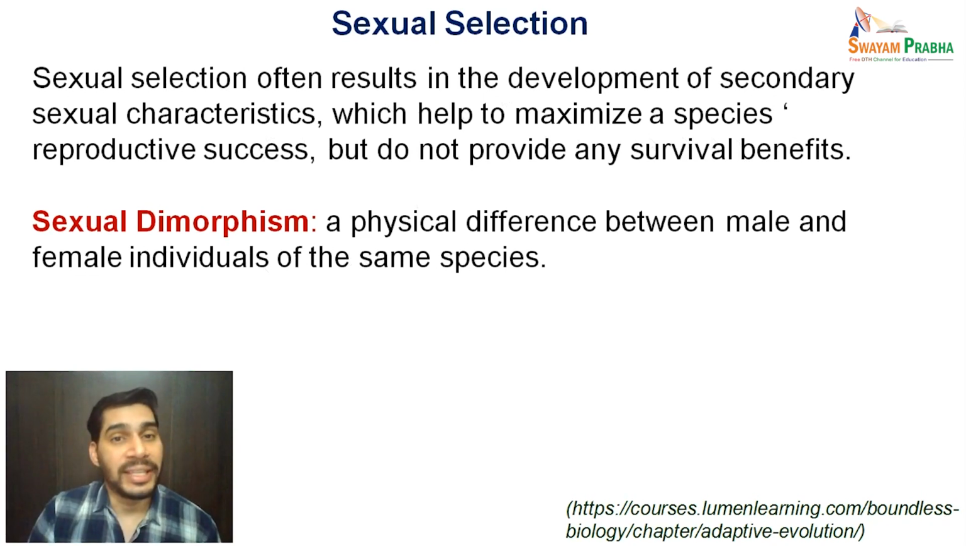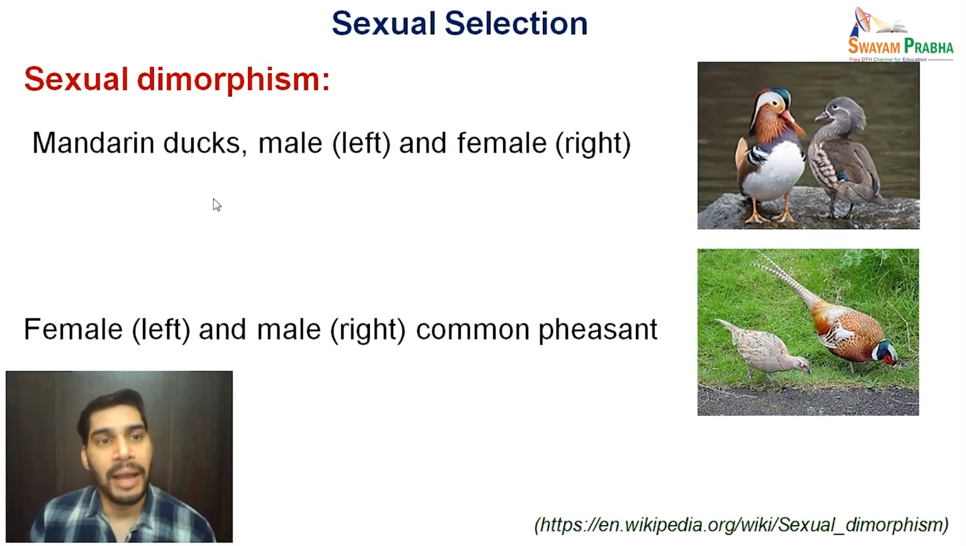Now I'll show you some examples which you can appreciate to understand the phenomenon of sexual dimorphism and thus sexual selection. Here you can see a mandarin duck pair. At first sight you might feel that they are two different species, but believe me, they are mandarin ducks of the same species only. Here the male, which is so attractive in terms of appearance or phenotype, is this one, whereas on the right side is the female, which has a dull fur or phenotype.